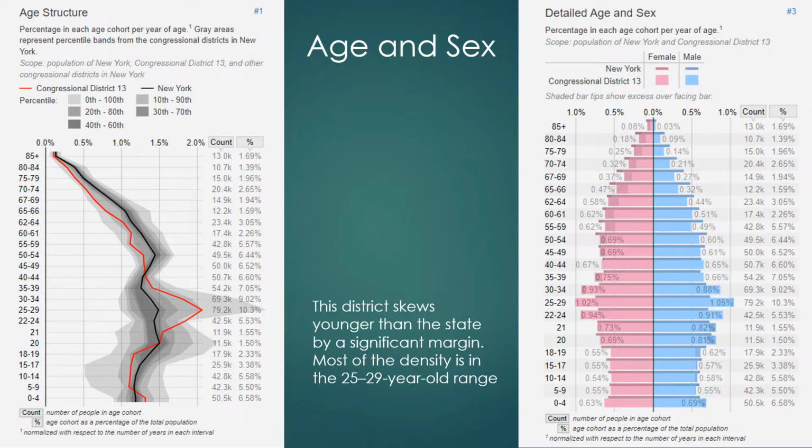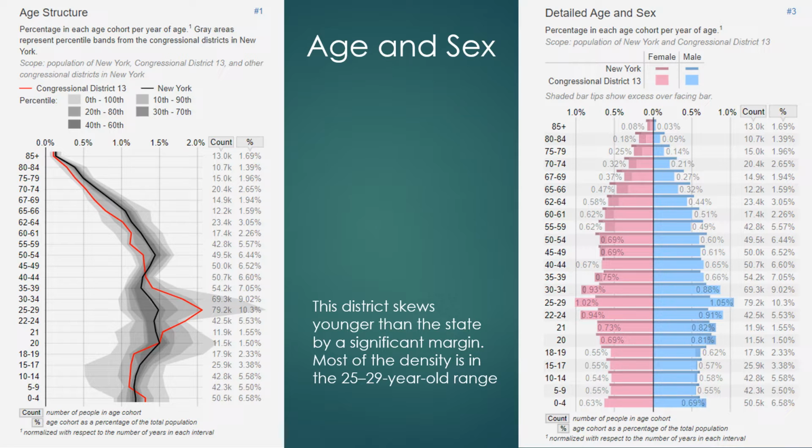First, we're going to talk about age and sex in District 13. On the left-hand side, there's an age structure chart. The red line represents Congressional District 13, and the black line represents the whole state of New York. So you can see from right around age 20 up to about age 44, the red line is above the black line, meaning that there is more density in this district than there is in New York average of this age group. So these are the ones that we need to target the most in our campaign because they're the most populated in this area.